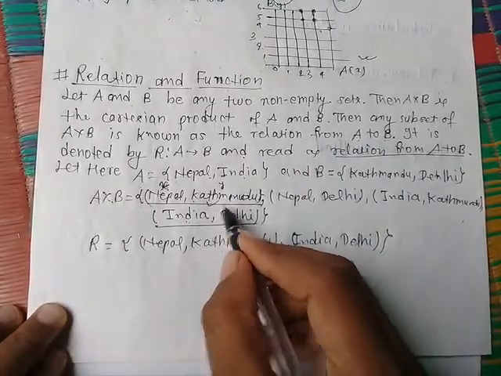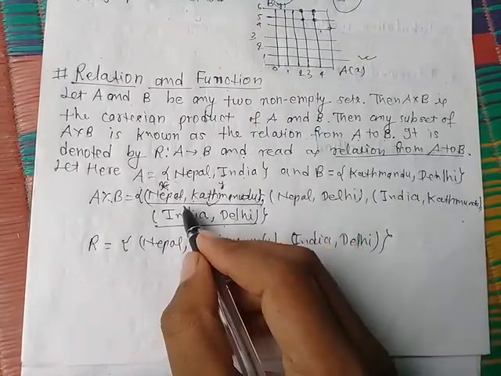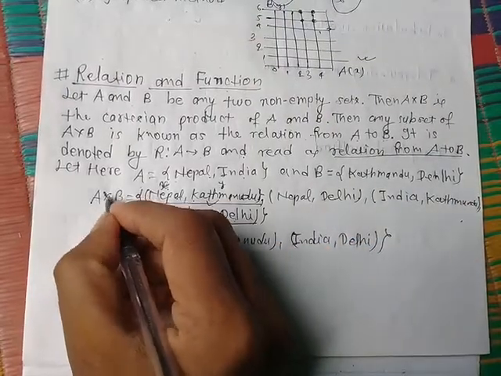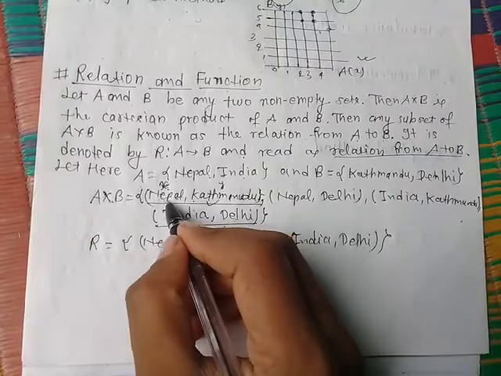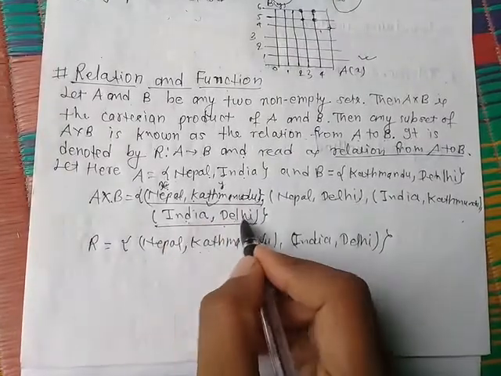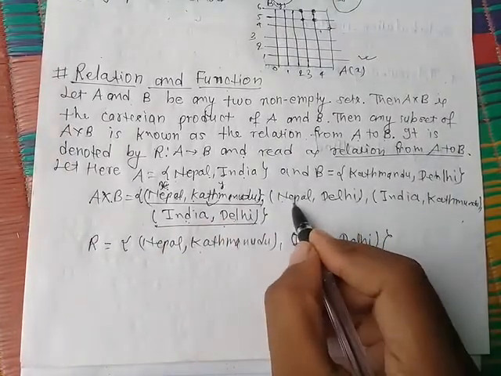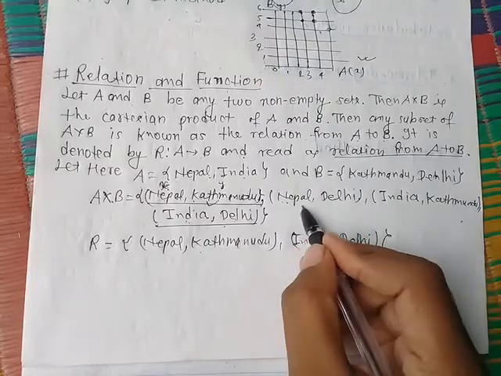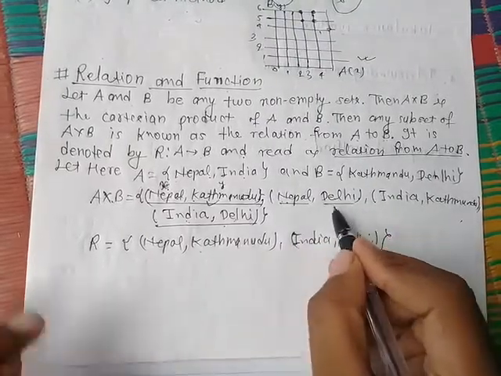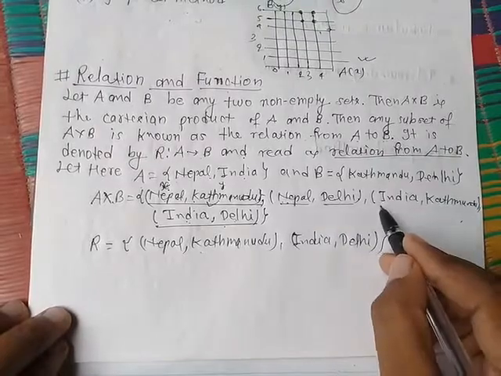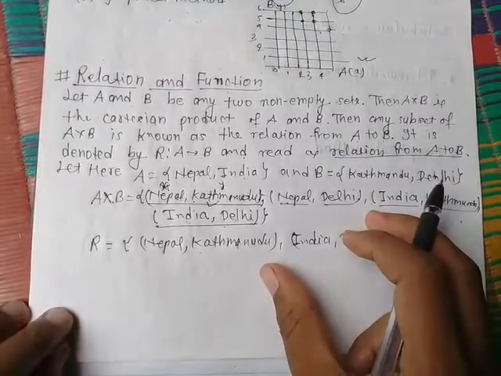So R is a subset of the Cartesian product, because we can take Nepal and Delhi, or India and Kathmandu, but there is no relation. It is just an ordered pair. Here is also no relation, it is just an ordered pair.